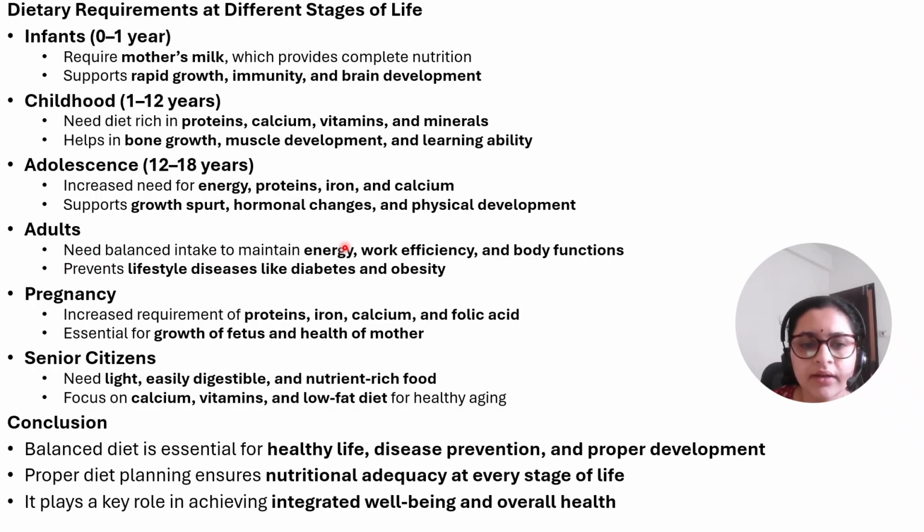And adults, they require a balanced diet to maintain energy, work efficiency, and body functions in order to prevent lifestyle diseases. This is the age where lifestyle diseases are on the rise. During pregnancy, women require a lot of protein, iron, calcium, and most importantly, folic acid in order to prevent birth defects in children.